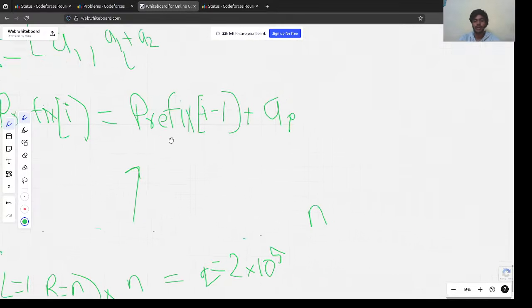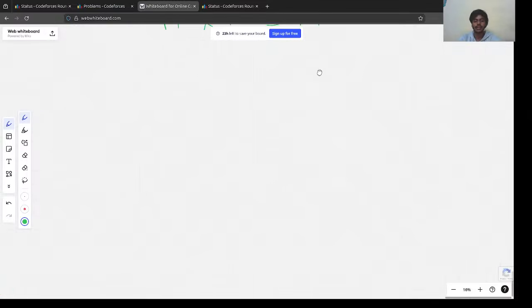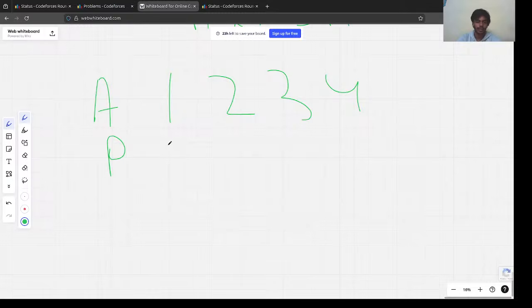How? What prefix sum does is, let's say we have an array 1, 2, 3, 4, right? This is an array A. The prefix sum would be 1, then the prefix sum of the previous one plus this element, 3, then the previous one plus this element, 6, and then 10. Let's say we need to find the subarray sum for this. How could we find it?